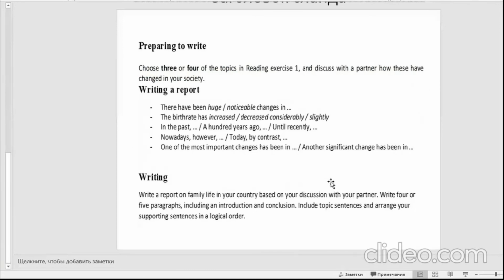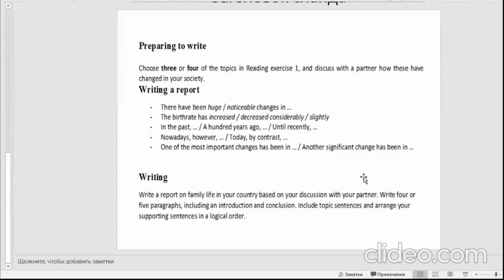Then remember some of the topics that we mentioned at the beginning and try to discuss it with your partner. If you have no partner, try to think it over by yourself or to speak out loud about these topics and how these have changed in your own society. So just think of some ideas. They will be helpful for preparing to write a report.